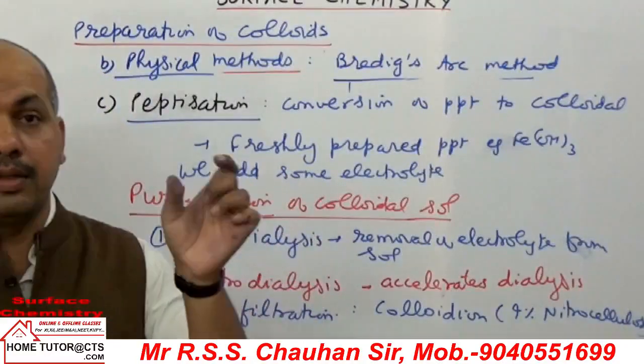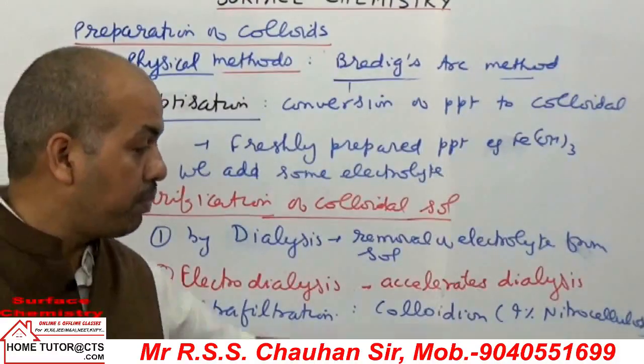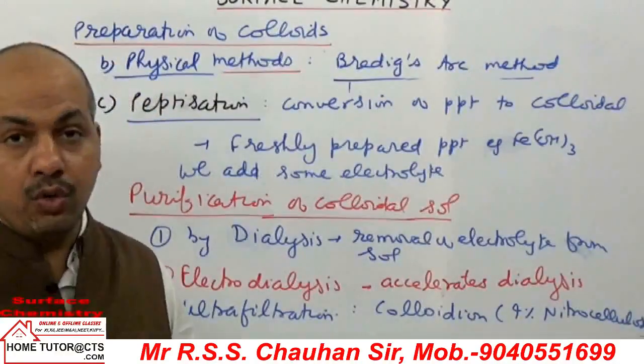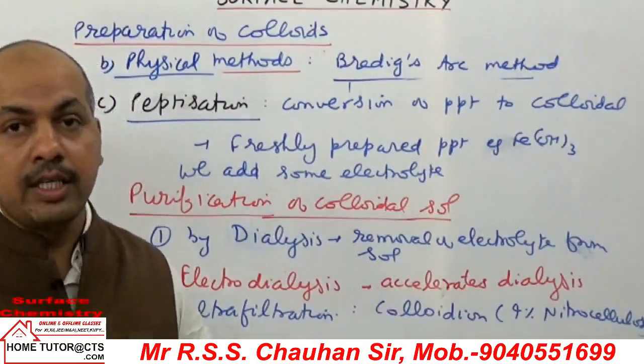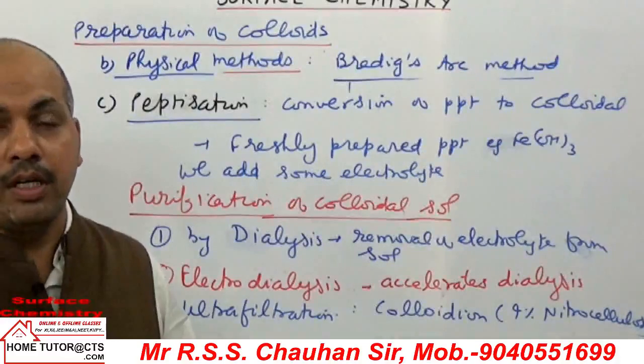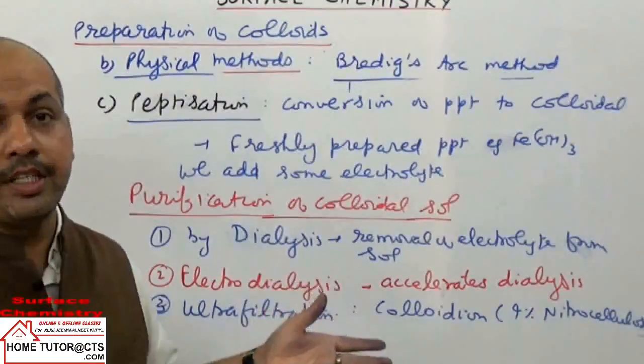So on treating the ordinary filter paper with collodion, which is a 4% solution of nitrocellulose, the size of the pores in the filter paper is decreased.